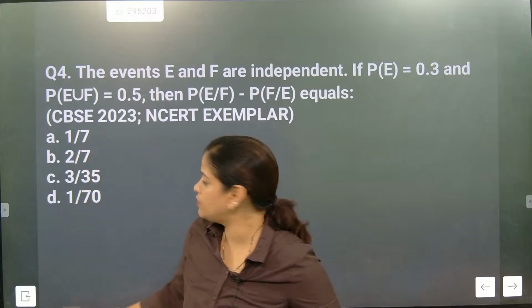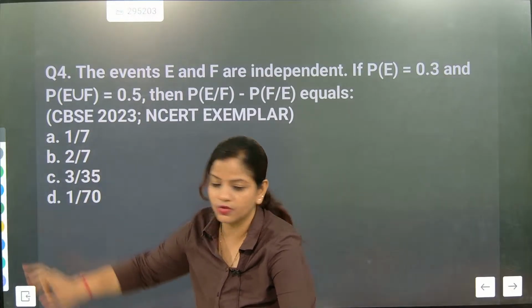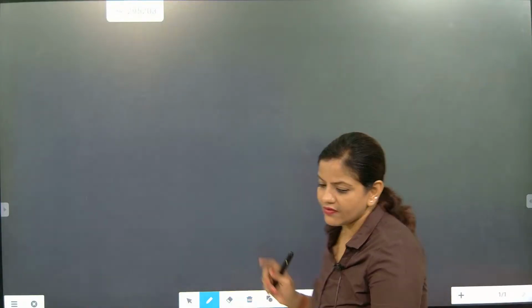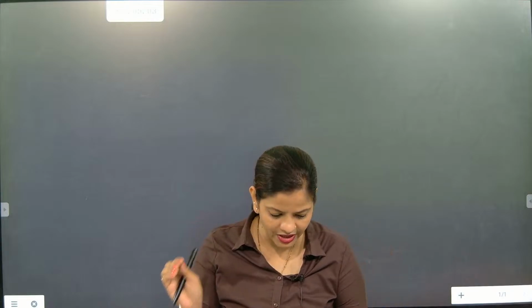So now we are going to go back to our major theorems because the target is bigger questions. First I will target bigger questions, then we will target small questions, beta. This is one part I taught. Now we will be going to our questions. Independent event, till here I hope you might have understood. Independent event and exclusive, what is the difference between them? Did you understand, beta? Come on, say, did you understand independent and that part? If you say yes, I will proceed to the next part.